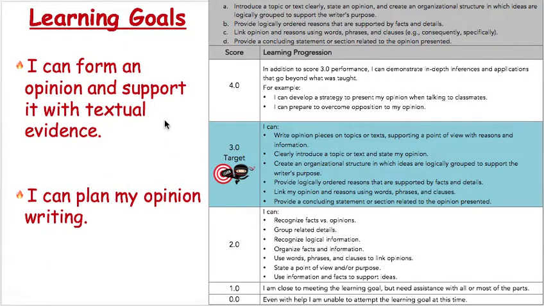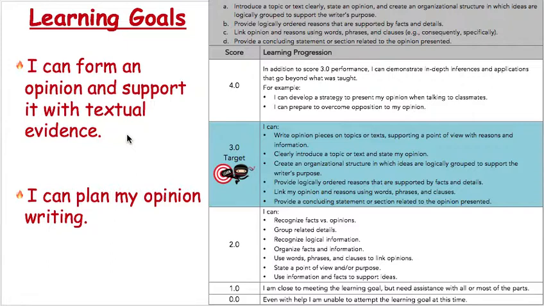As you notice on your screen, you'll see some learning goals. The first one is: I can form an opinion and support it with textual evidence. So today we are going to be forming opinions and supporting them with evidence from the articles that you've read. That's our first learning goal.